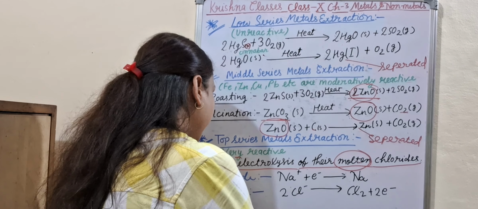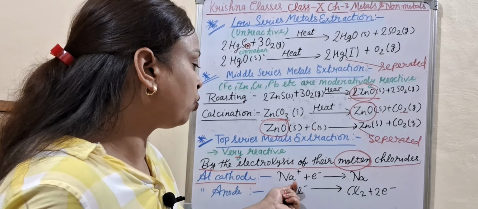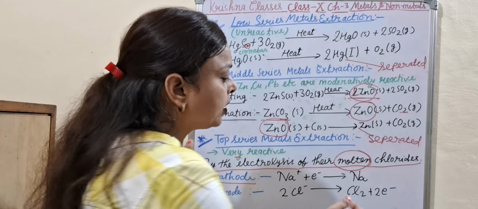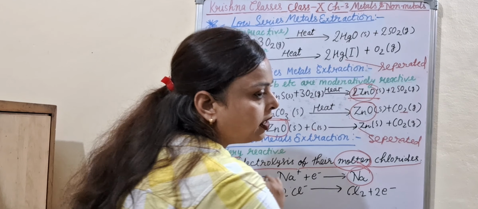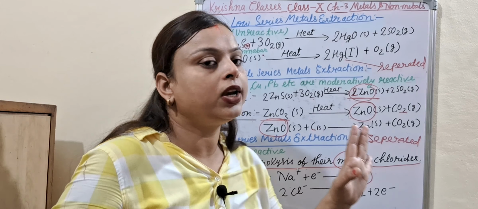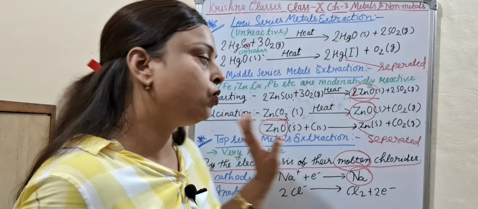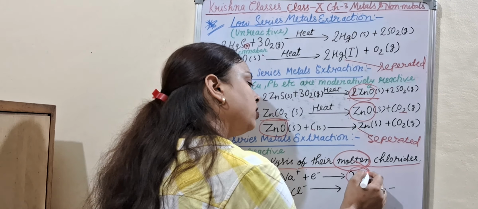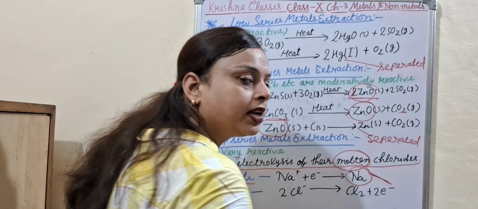So at the cathode, what happens? Sodium takes up 1 electron and is converted into Na. At the anode, chlorine releases 2 electrons and is converted into Cl2. So here we can also easily separate the metal.